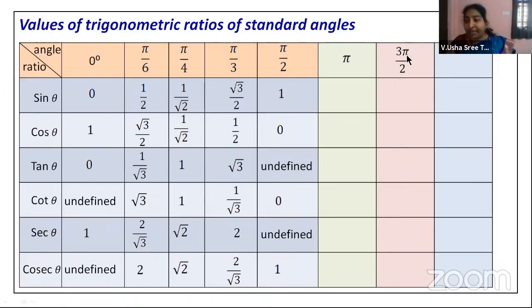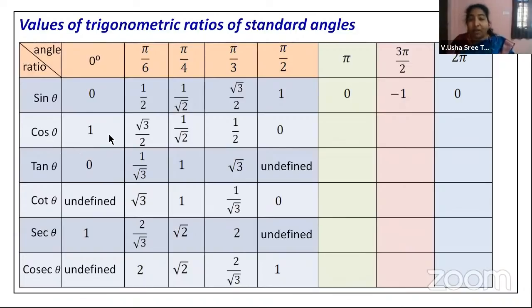Pi by 2 is 90. 90 into 3 gives you 270 degrees. 2 pi, 2 into 180, which is nothing but 360 degrees. Okay, so sine 180 degrees. Sine 180 is exactly the angle what you have for 0 degrees, right? So sine 180 is also 0. Then sine 270 will have the same value as 90, but with opposite sign, that is -1. And sine 360 degrees is 0 again, because 360 and 0 are at the same position.